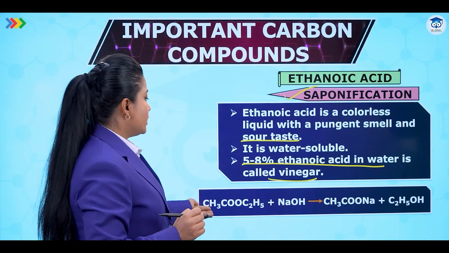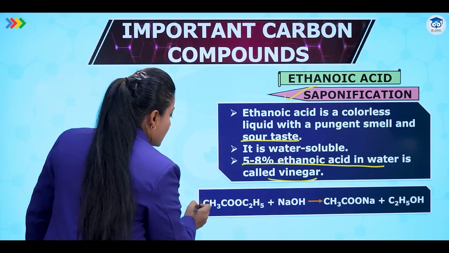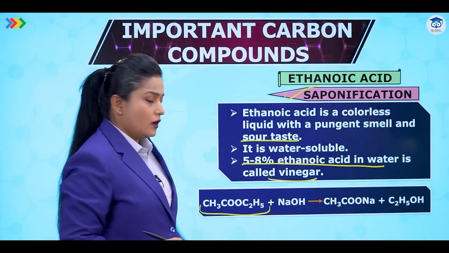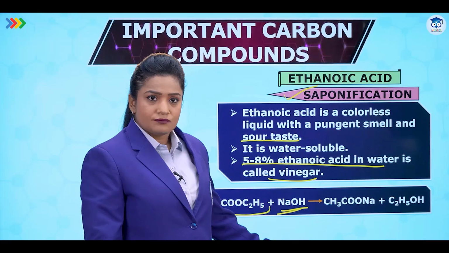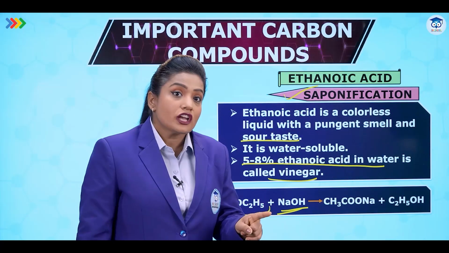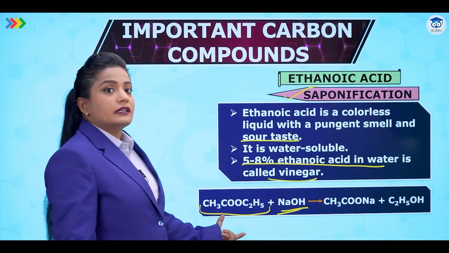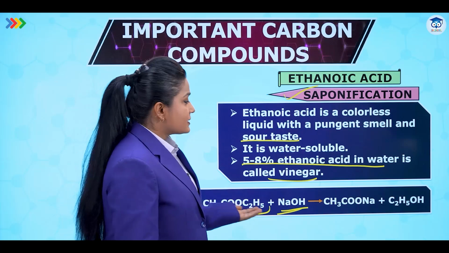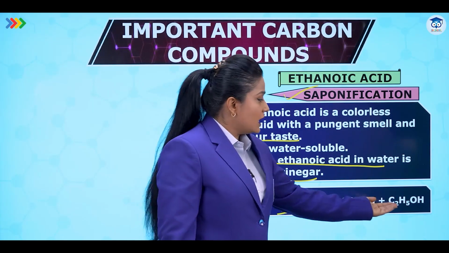Now let's try to come to the equation of saponification. In saponification, we have taken the ethyl ethanoate ester. To this we are adding the base NaOH. Remember I told you the opposite of acid is base. Acid was used in esterification, so we are going to use base in saponification. When we add ester and base, this ester will give us carboxylic acid and ethanol.